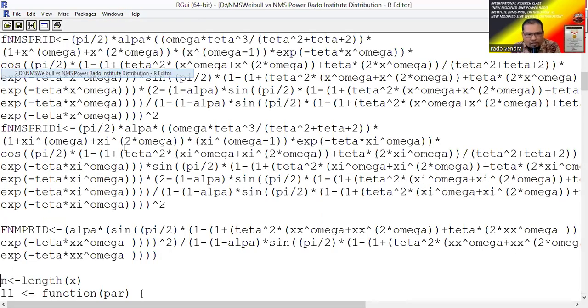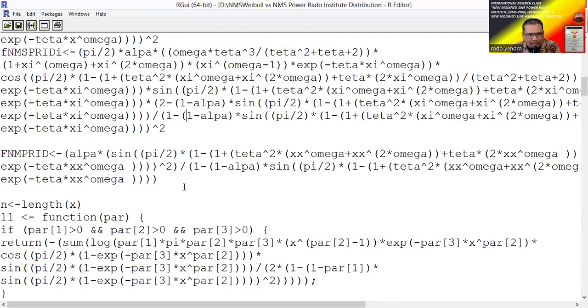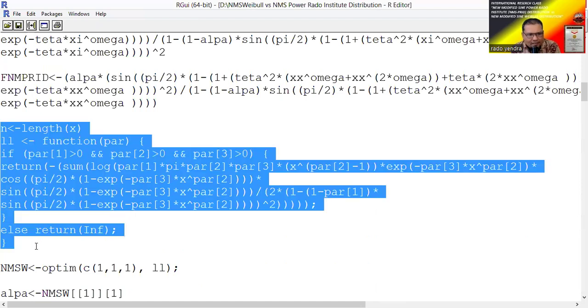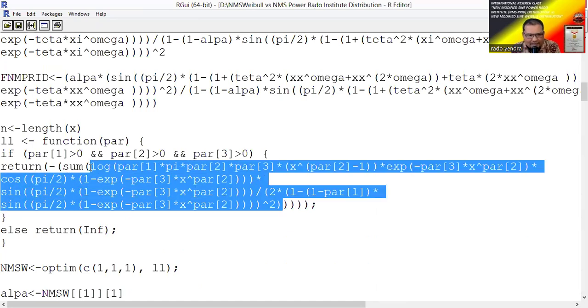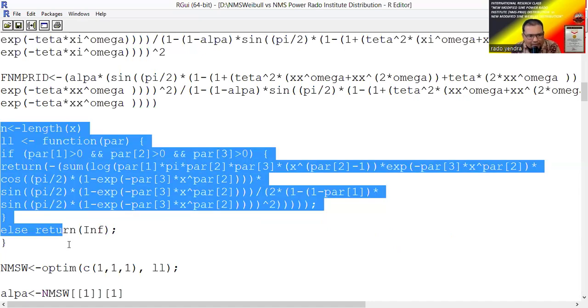Now for the new modified sine Weibull, this one is the R coding for the log likelihood of the new modified sine Weibull distribution. The blue one is the density function of the new modified sine Weibull distribution. We run our program.